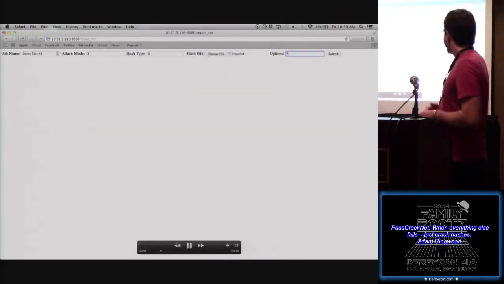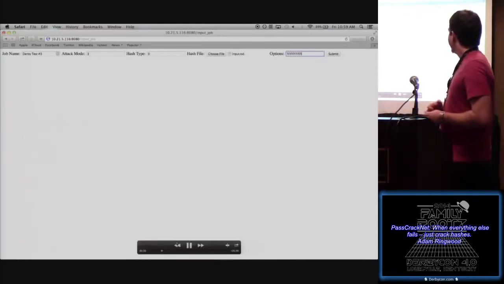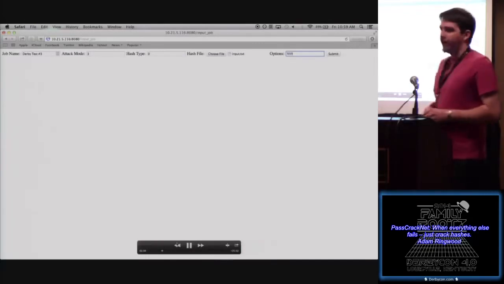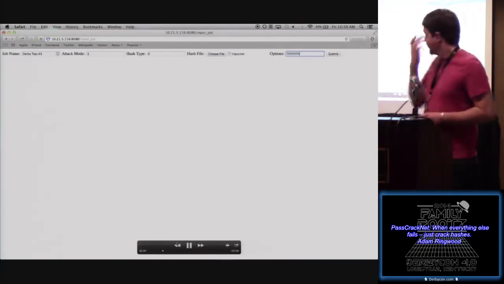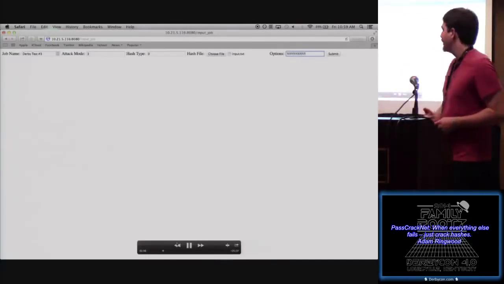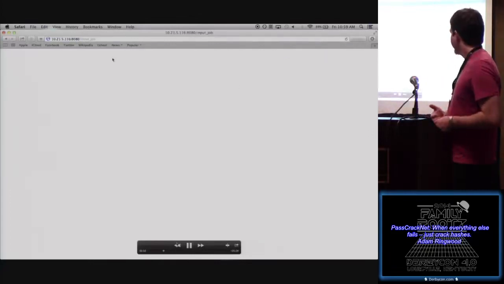And right now what you see here is a mask option, so we're just doing this in. In the future, I'd like to add something so that you don't have to count how many mask characters you're typing in, because I'm really bad at it, and I almost have to do it twice. So I'd like to make something to make that a little bit easier.